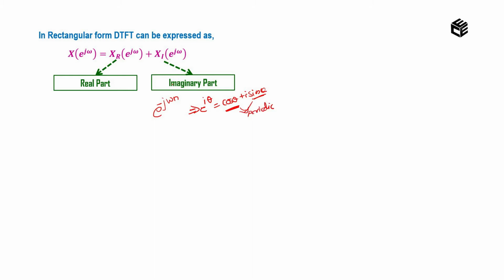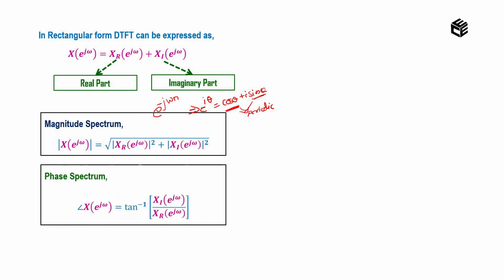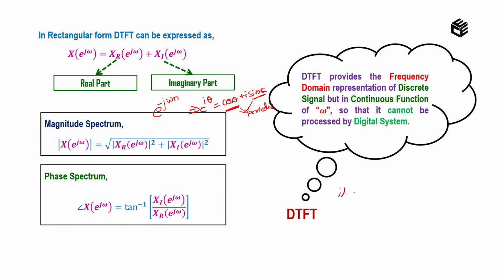We have a real and imaginary part, so we can find the magnitude as well as the phase spectrum. What is the formula to calculate the magnitude spectrum? Modulus of X of e power j omega is equal to square root of real part square plus imaginary part square. And how can we find the phase spectrum? Angle of X of e power j omega is equal to tan inverse of imaginary part divided by real part.